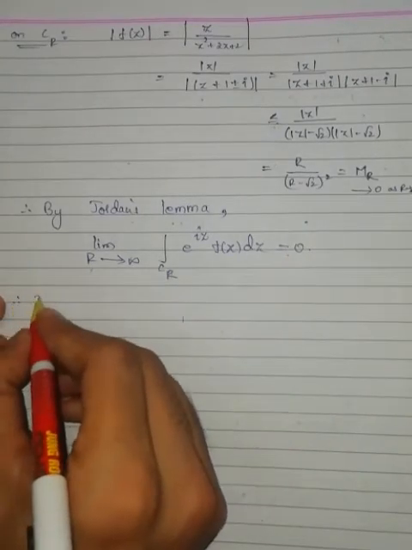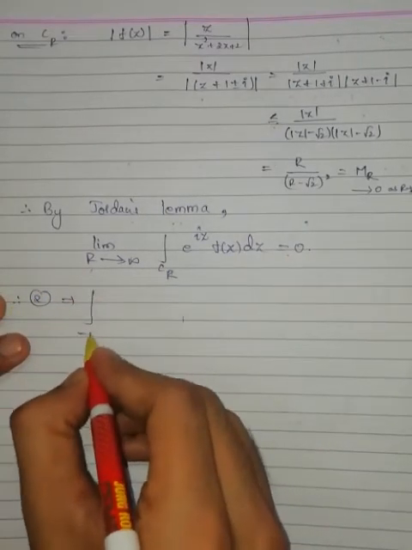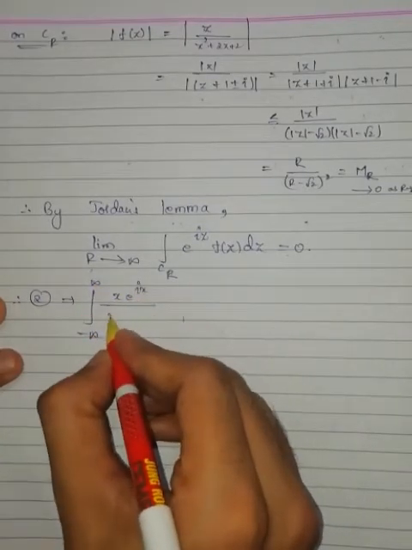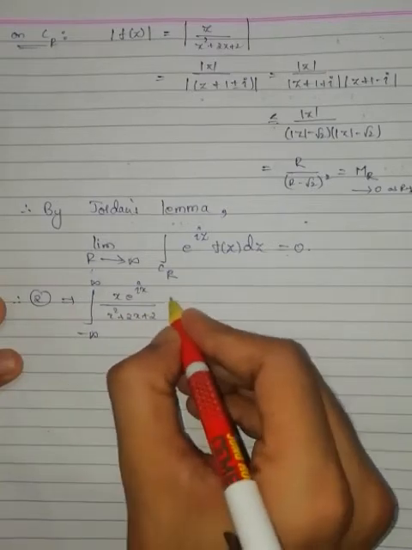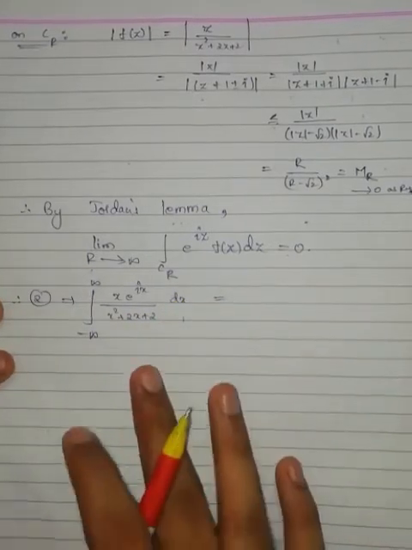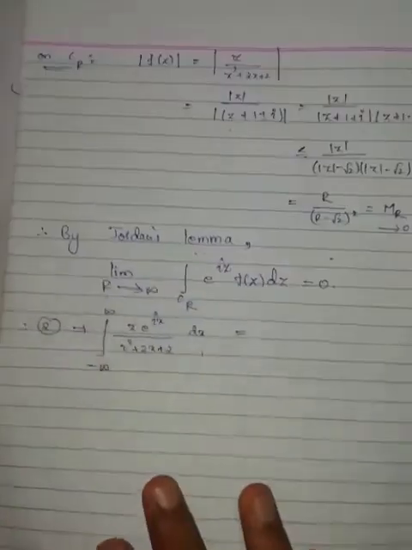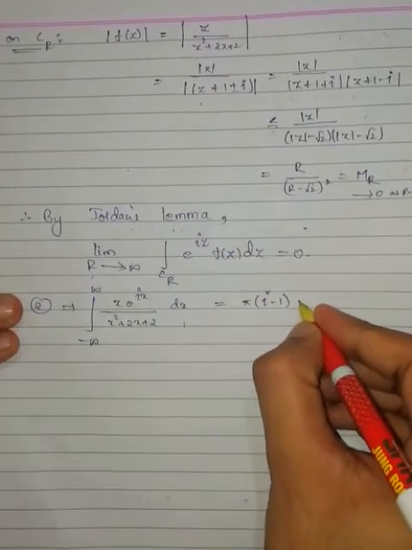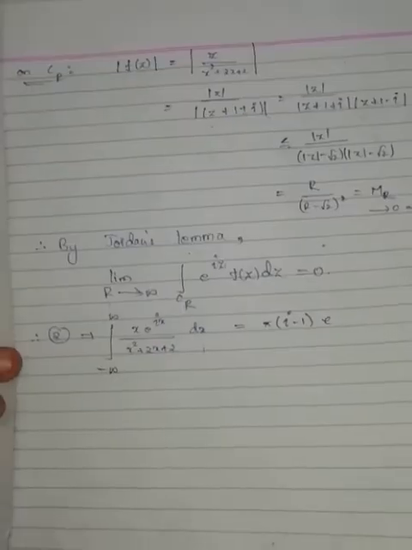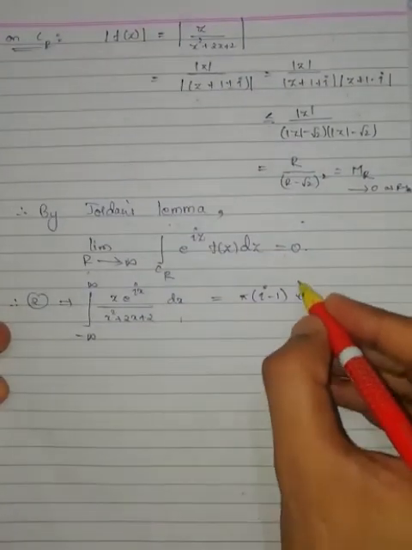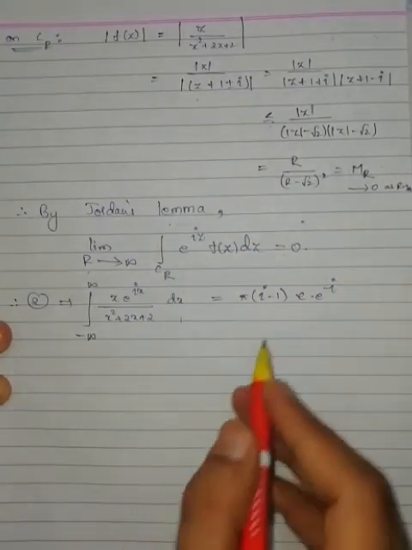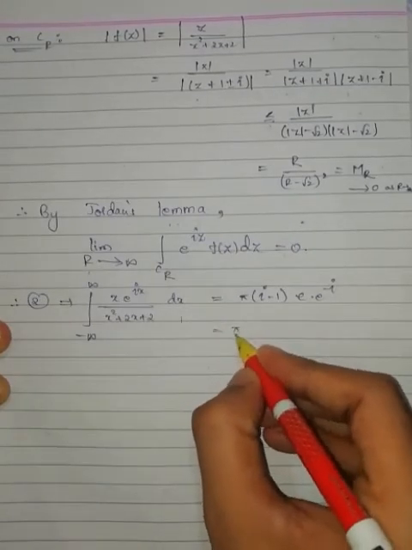Therefore, equation number 2 becomes: integration from minus infinity to infinity of x into e to the power of iota x by x square plus 2x plus 2 dx, which is equal to pi into (iota minus 1) e to the power of minus 1 minus iota, that is pi into (iota minus 1) over e to the power of 1 into e to the power of iota.